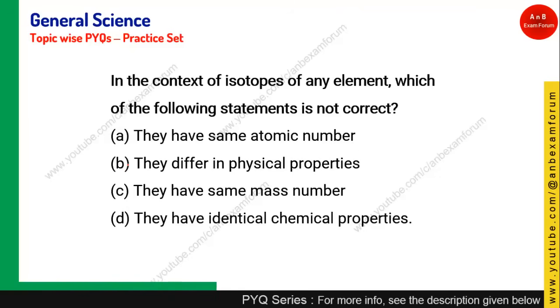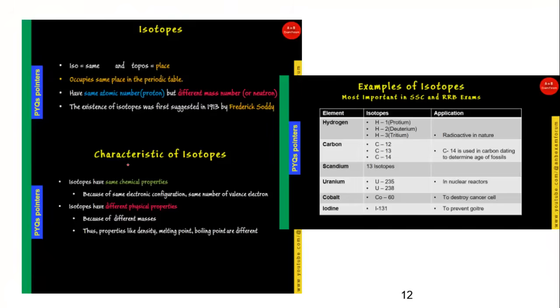In the context of isotope of any element, which of the following statements is not correct? Before answering this question, let's see a few pointers related to isotopes. Basically there are isotope, isobar and isotone, which are generally asked in the exam, and out of these, isotope is a very important concept, a very important topic. So let's dig into it.